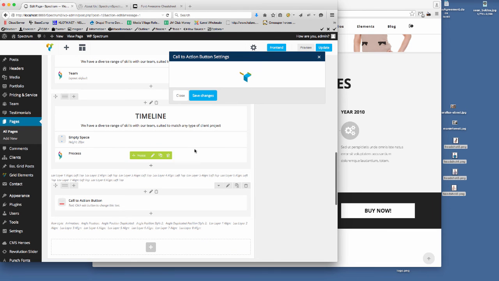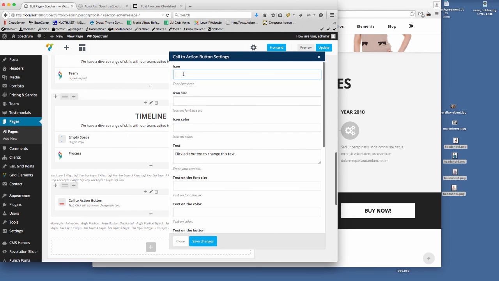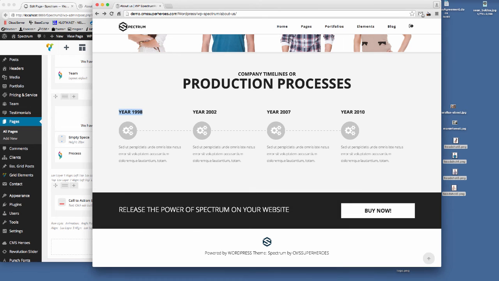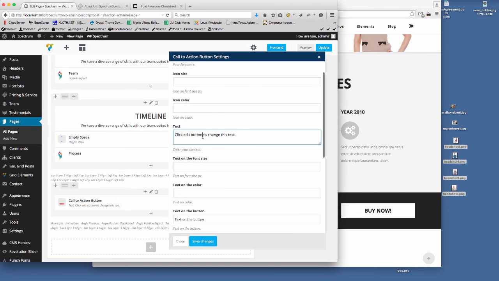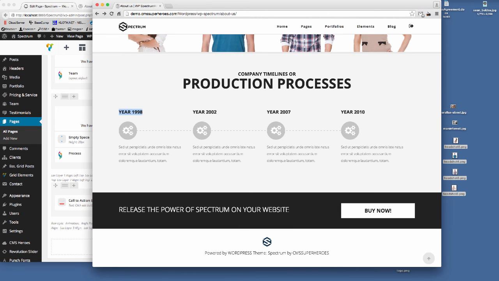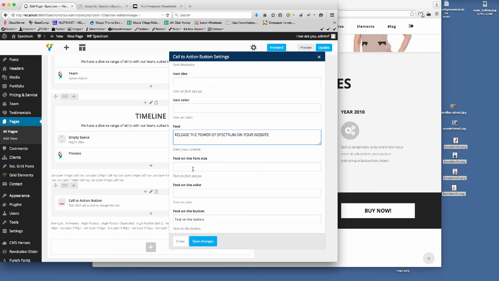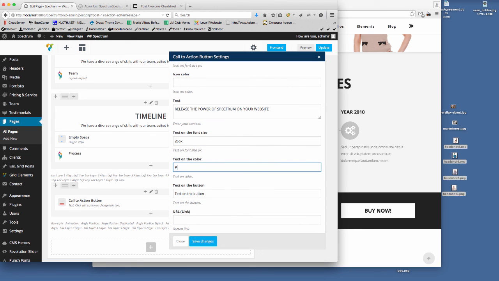So if I select that in there, again, we can add an icon if we wanted to as part of this, but it isn't on there. So icon size, icon color. So the text, what text do we want on here? So it's release the power of Spectrum. Text, so the font size for this, I'm going to set that to 26 pixels. The color, I want it to be white. Text on the button, so what do we want on the button? So it wants to be buy now.